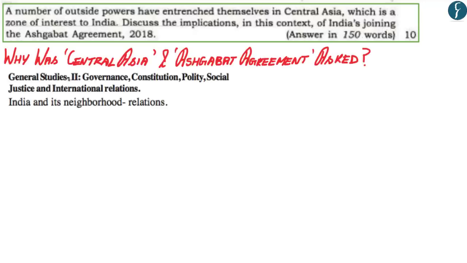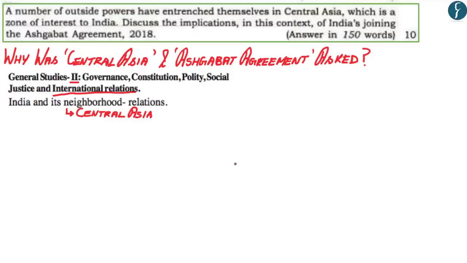Now, as you might already be aware, this question falls under the purview of GS paper 2 within the section International Relations and within the subsection India and its Neighborhood Relations, wherein this question specifically asks about India's relation with Central Asia. However, the question still remains as to why Central Asia was asked in the mains examination of 2018.